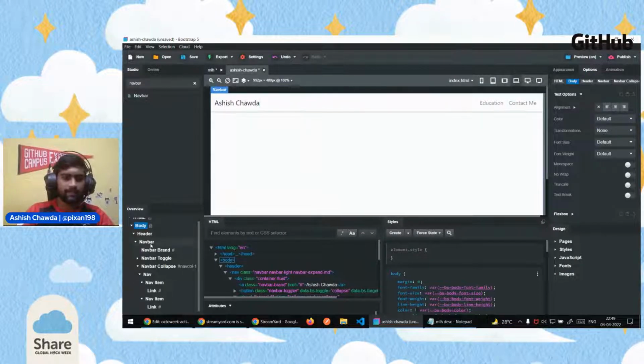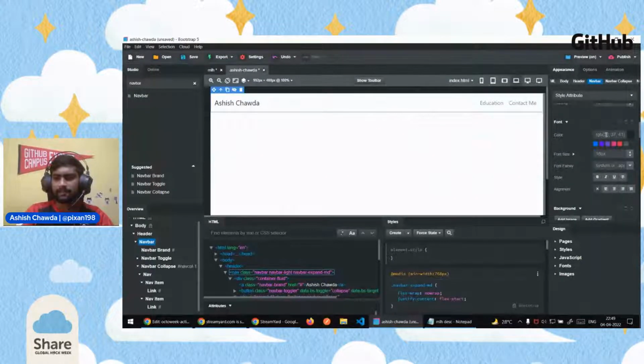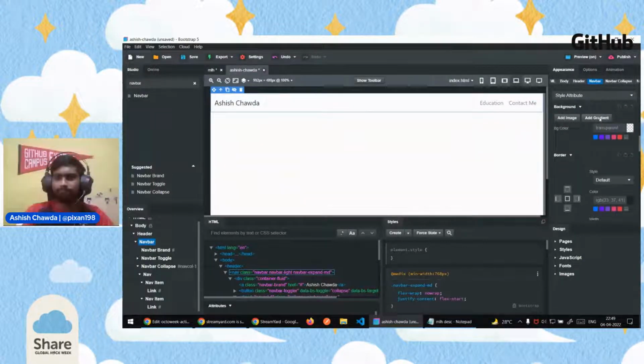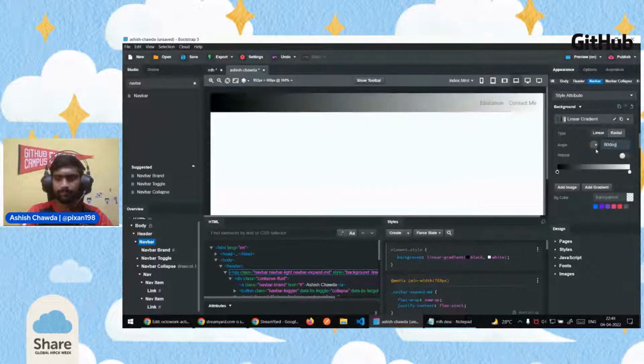I'll then go to the left pane, go to navbar and click navbar. After clicking on navbar, click on appearance, and here under the background section, click on add gradient. If you click on that, you will be able to see that a gradient has been added to this navigation bar, and currently the angle is 180 degrees, so we want to change this to 90 degrees, so that it is from left to right.